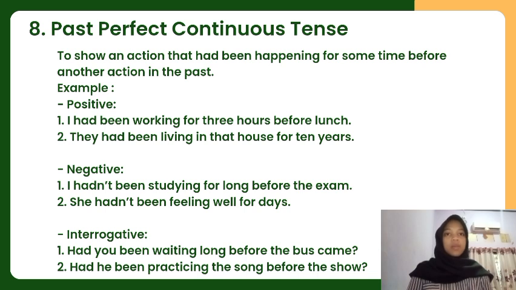The eighth is past perfect continuous tense, to show an action that had been happening for some time before another action in the past. Example, in a positive way is I had been working for 3 hours before lunch. They had been living in that house for 10 years. In a negative way is I hadn't been studying for long before the exam. She hadn't been feeling well for 4 days. In an interrogative way is, had you been waiting long before the bus came? Had he been practicing the song before the show?